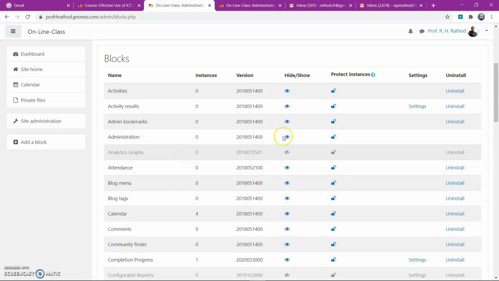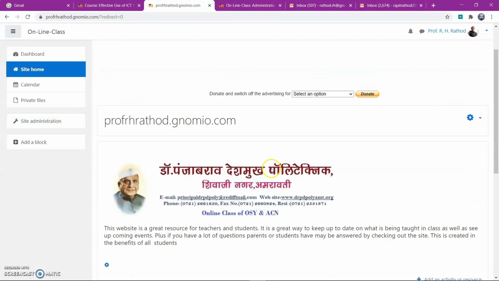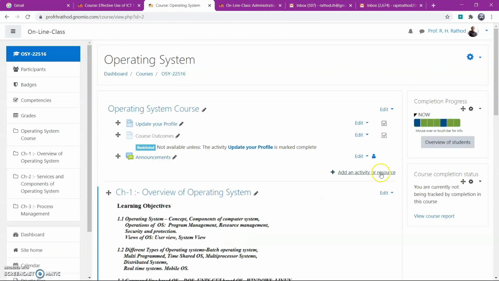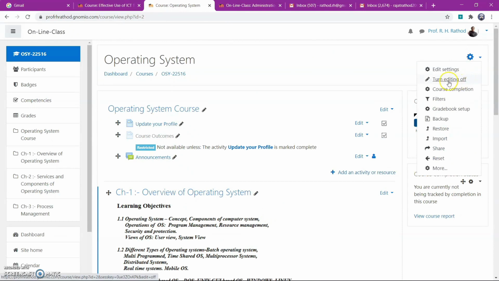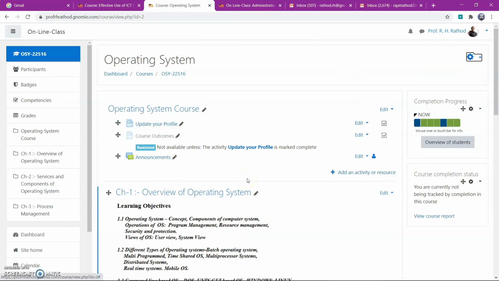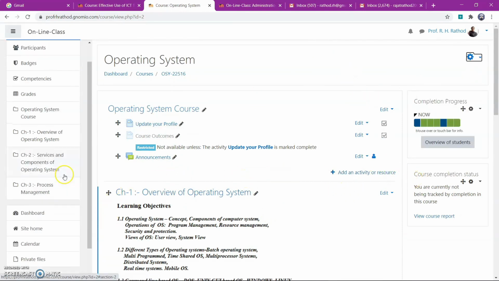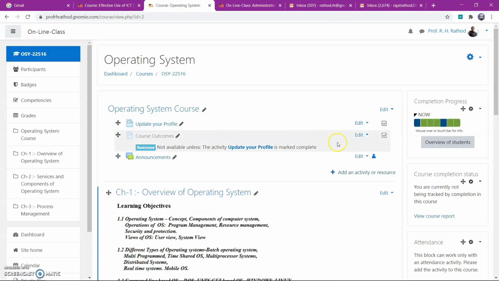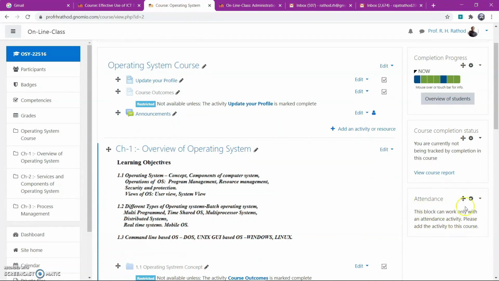Then turn editing on. After entering the site home, turn editing on, go to the course, site editing on, it is already on, and you can add the block for attendance, this one. Now here you can see attendance.